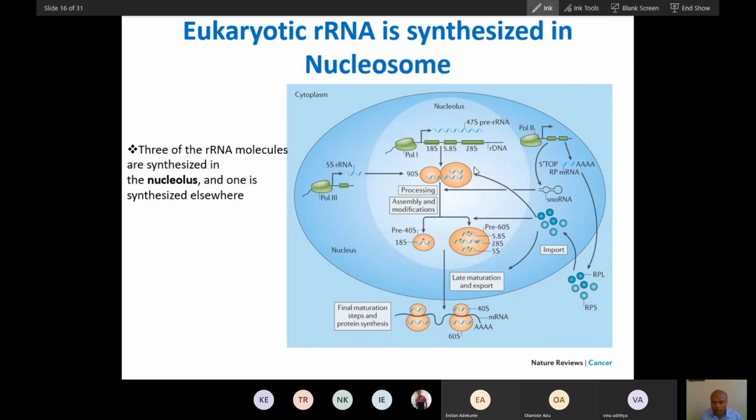So through rRNA processing, this results in 18S, 5.8S and 28S RNA. And this 5S rRNA is synthesized from a different gene. And the polymerase here in eukaryotes is polymerase 3 for this, and you can see polymerase 1 for this.